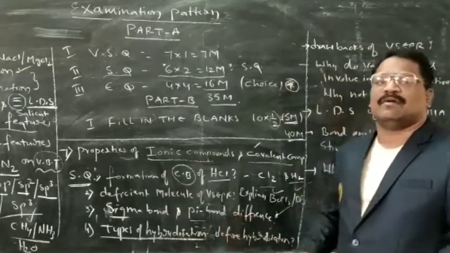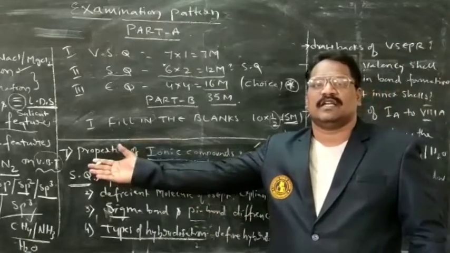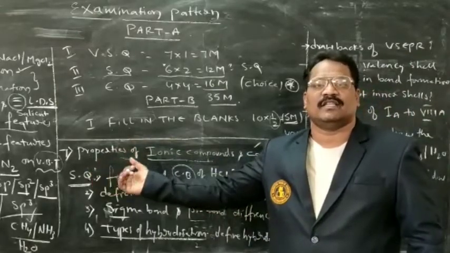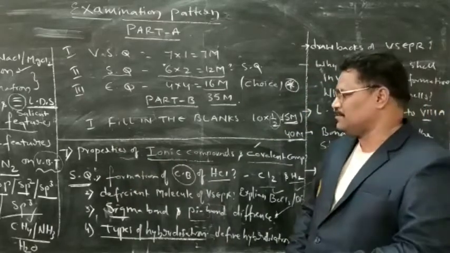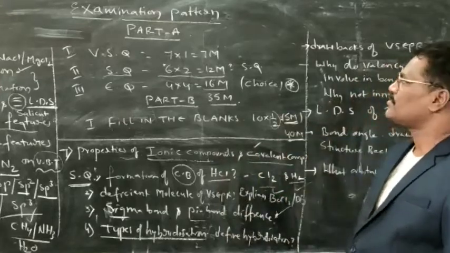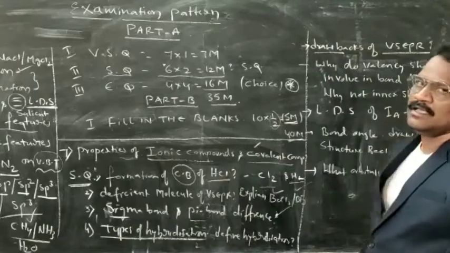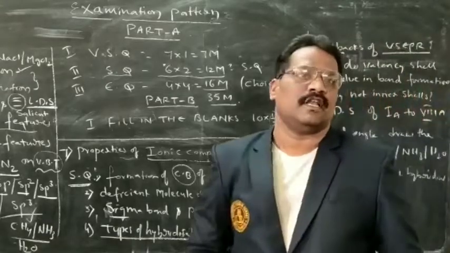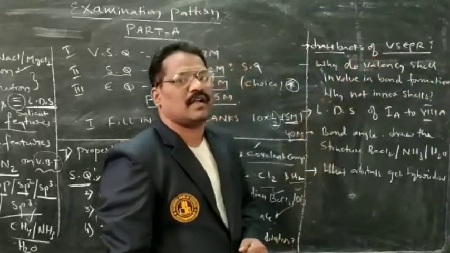That is called hybridization. And we already studied 3 types of hybridization: sp hybridization, sp2 hybridization, as well as sp3 hybridization. If you write about those, easily you can secure marks. Next one is what? Drawbacks of VSEPR theory. What are the drawbacks of VSEPR theory? Easily you can write them.